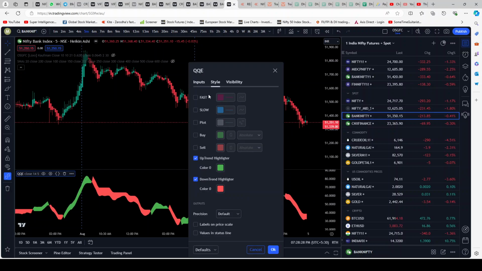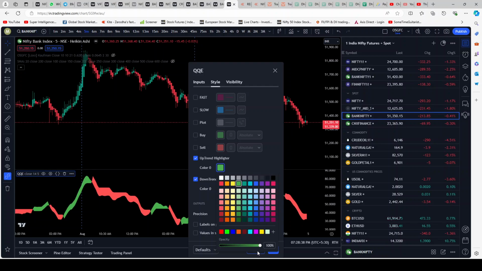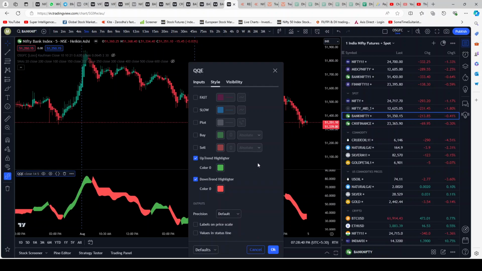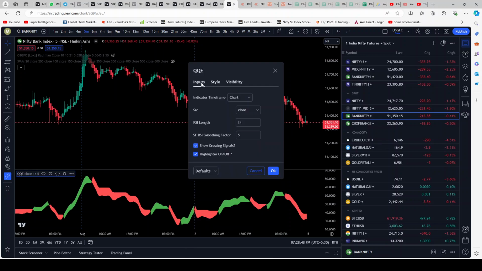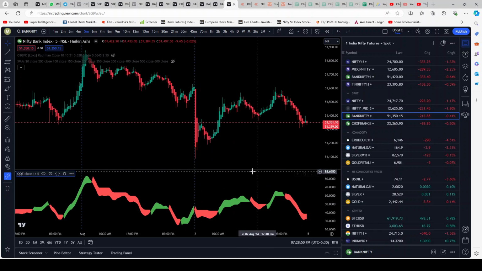In the style section, I have unticked everything. The only thing ticked is uptrend highlighter and downtrend highlighter. That's it. And I've made the color 100% each. I think by default they come at 30%. All right, so only in the style section we have unticked all of this. At the top and bottom, only these two are ticked, and in the input section we have left everything as default. So that is the QQE at the bottom.